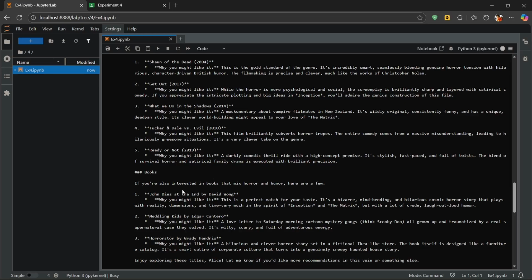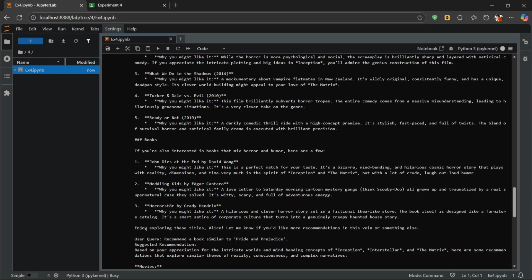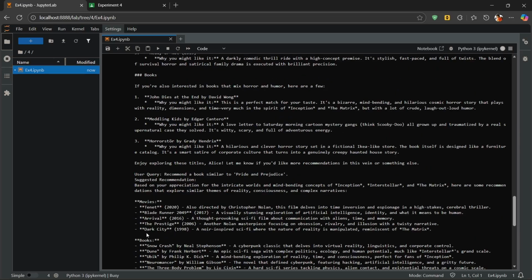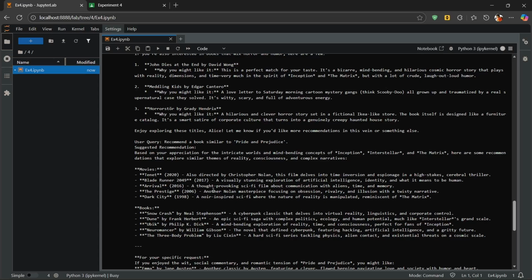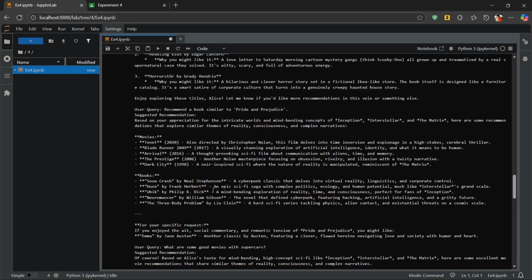Now these are the books: John Dies at the End by David Wong, Meddling Kids. You can see how it gave proper results with the books also. Then it's summarized at the end. You can see that the system automatically generates smart and relevant recommendations tailored to each query.